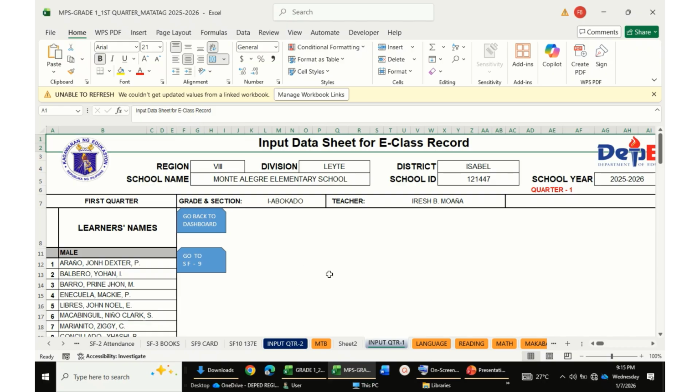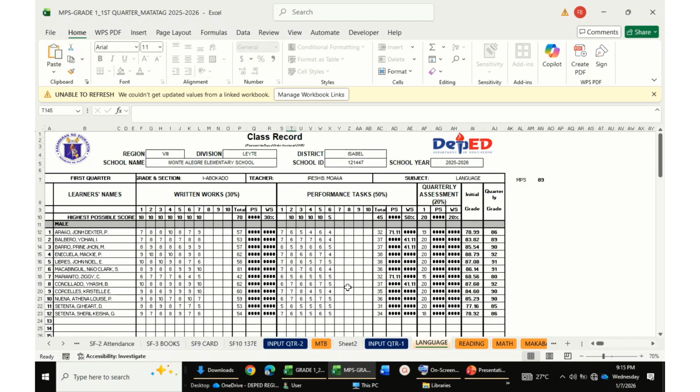If you go to the first subject, language, there are the results of the quarter 1 examinations. Here you can see the inputs on the written works, performance tasks, and the scores of the quarter 1 periodical test. Here are the equivalents, which are given by the central office.